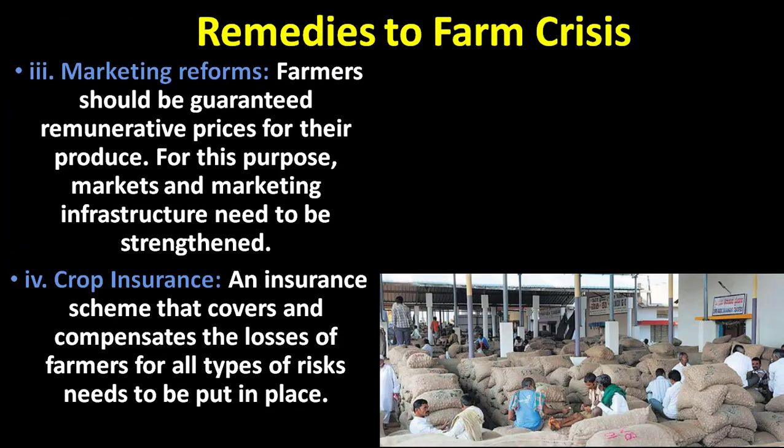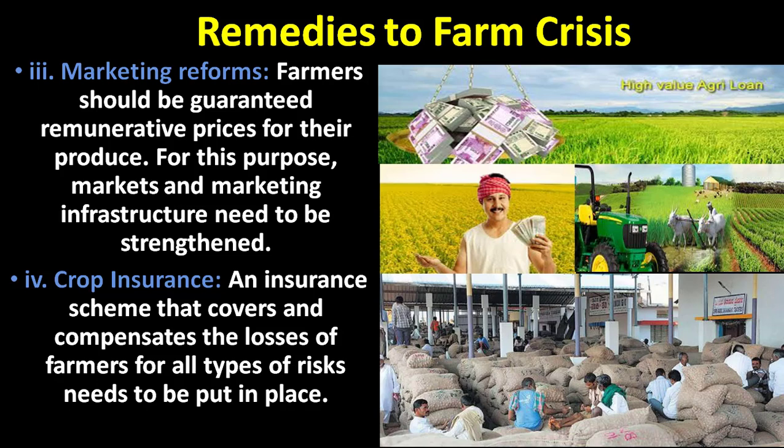And the third one, marketing reforms. Farmers should be guaranteed remunerative prices for their produce. For this purpose, markets and marketing infrastructure need to be strengthened.